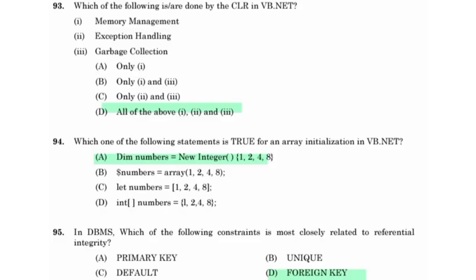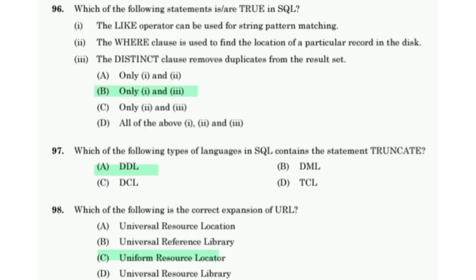In DBMS, which of the following constraints is most closely related to referential integrity? Foreign key. Which of the following statements are true in SQL? The LIKE operator can be used for string pattern matching. The DISTINCT clause removes duplicates from the result set. Which of the following type of language in SQL contains the statement TRUNCATE? DDL. Which of the following is the correct expansion of URL? Uniform Resource Locator.